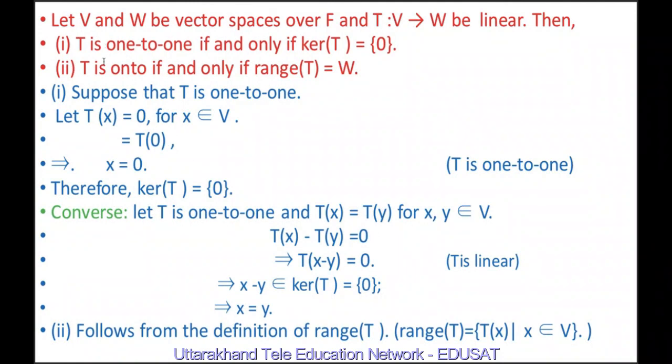Now, next we are asked to prove that T is onto if and only if range of T equal to W. It follows from the definition of range T, because range T is nothing but the set consisting of Tx such that x belonging to V.